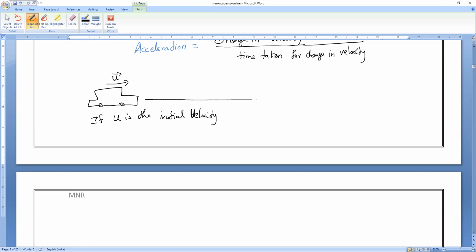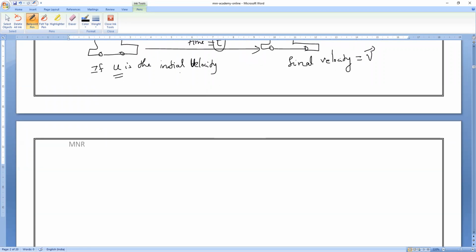Now, after some time t, his velocity becomes something. It may be x, y, z, whatever it is. That velocity we used to call as what? Final velocity. After a certain time, its velocity increases, and it becomes the final velocity, which we represent with v. Clear, everybody? Initial velocity with u, final velocity with v, in a given period of time t.